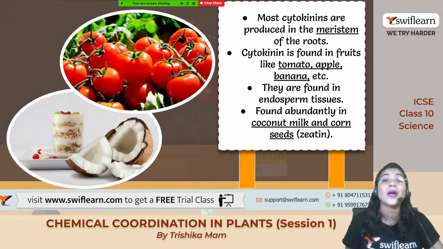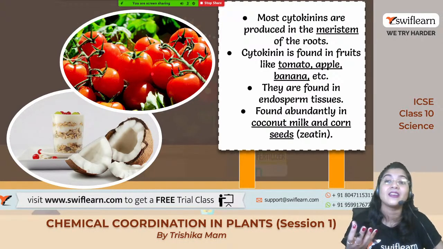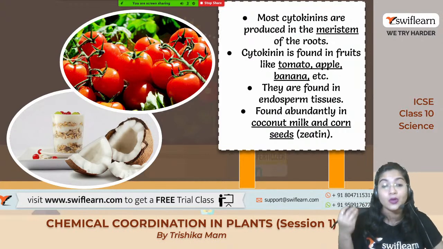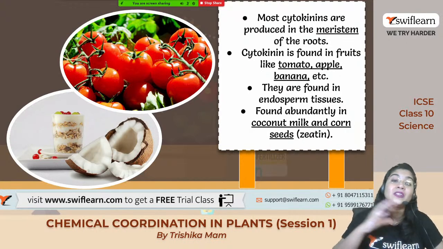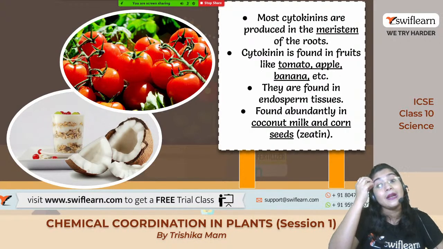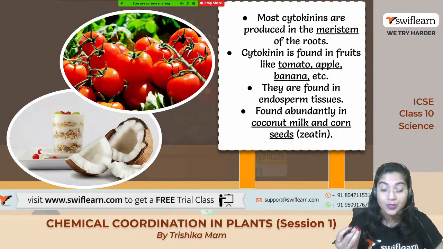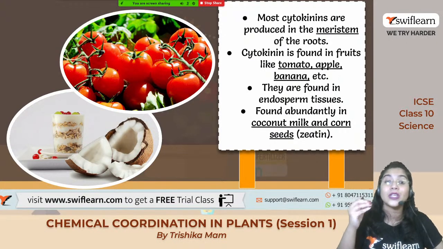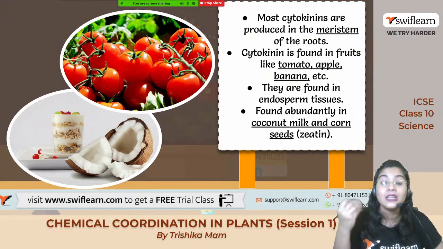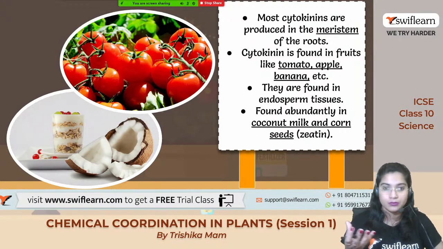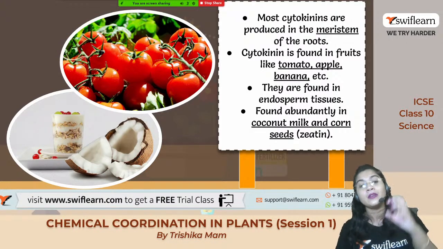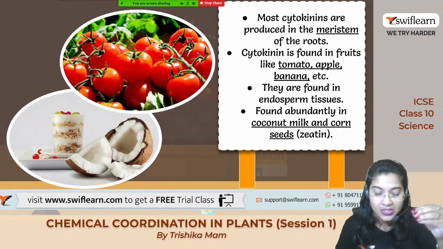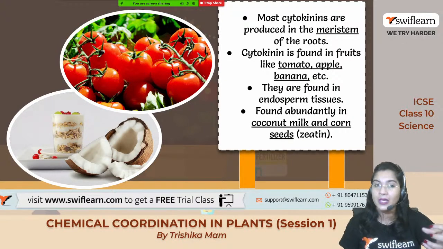Do you know tomato, apple, banana? इसमें ज़्यादा रहता है. And also the meristematic tissues of the root. Coconut milk में रहता है. Okay, this is found abundantly in the coconut milk. And endosperm tissue मतलब the tissue which helps in storing the nutrients for the new embryo. जो जब embryo growth होता है ना within the ovary, so there is another fusion takes place. We will study that, that is triple fusion, formation of the endosperm.